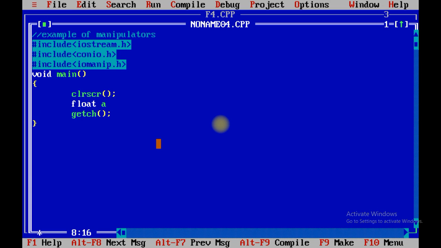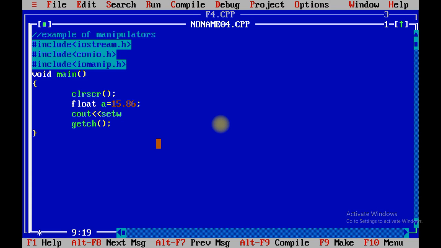Float variable a equals 15.86. Now you can predict the output. I don't want to use the dot operator, that's why with cout, setw is a function. In the previous program we studied three different functions, along with setf and unsetf. But right now we have basically used width, precision and fill.